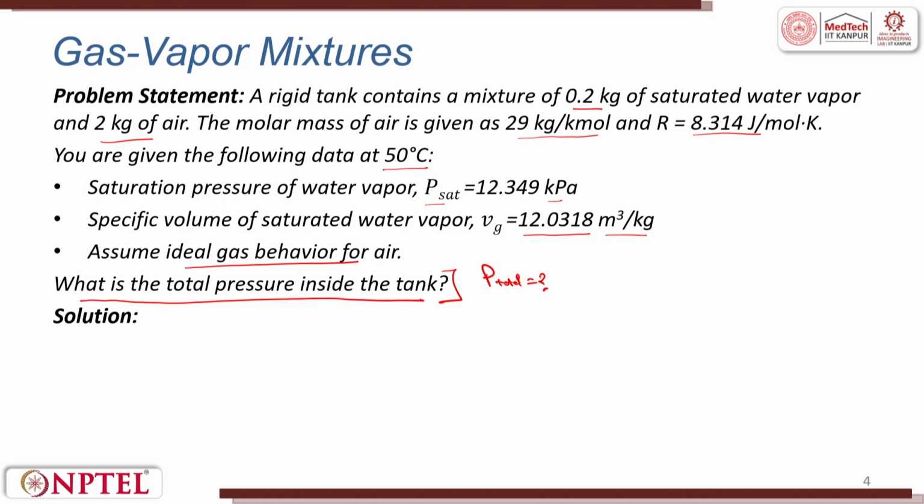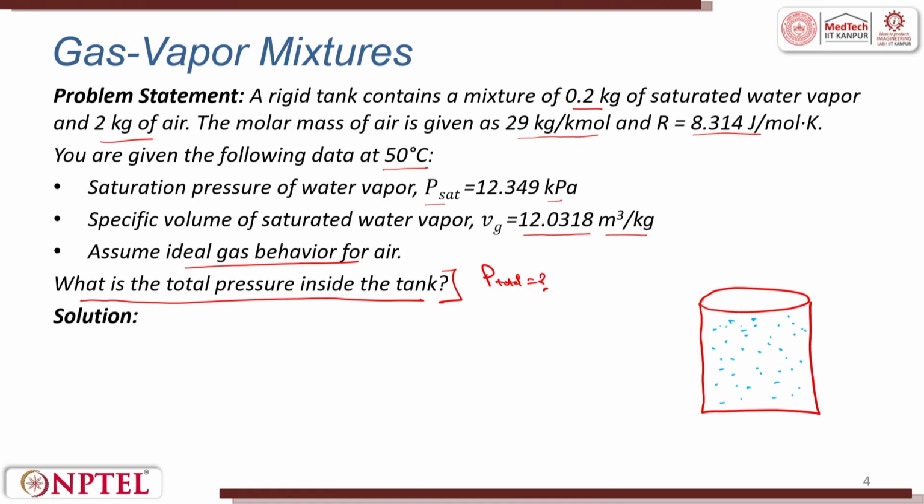So, what we have here is a tank in which we have air and water vapor. This is a gas kind of system.